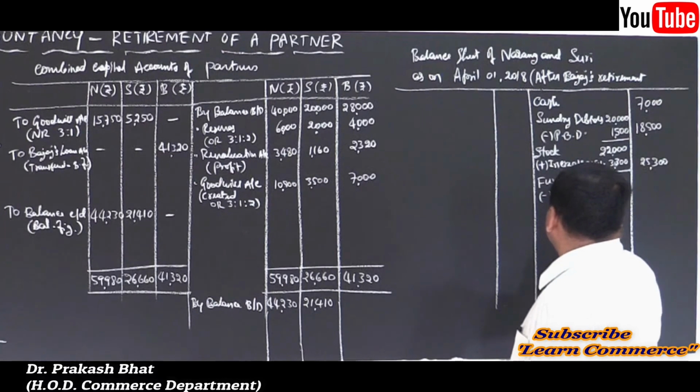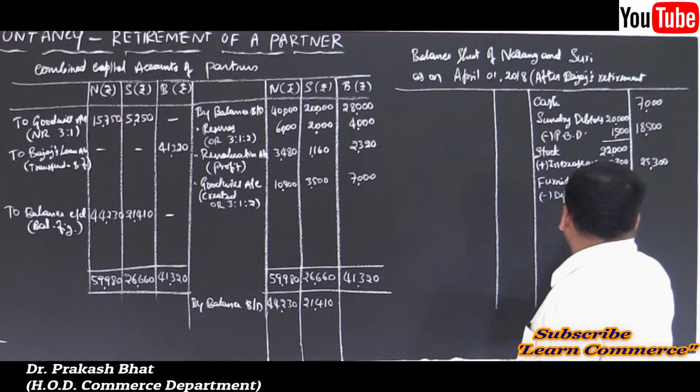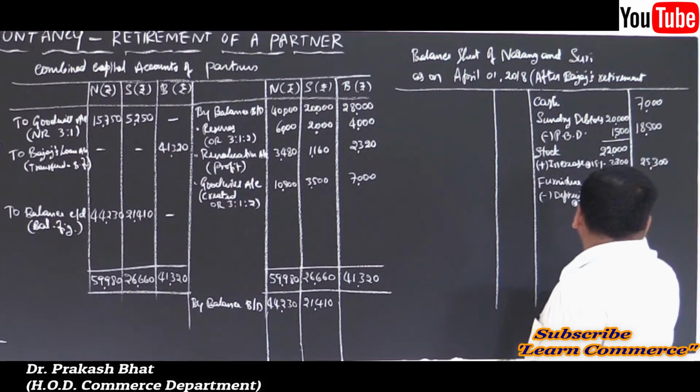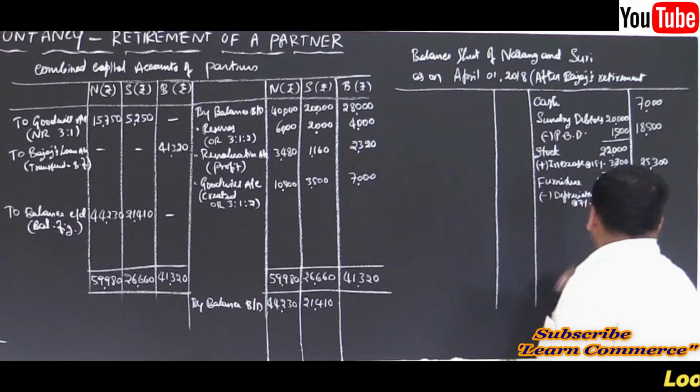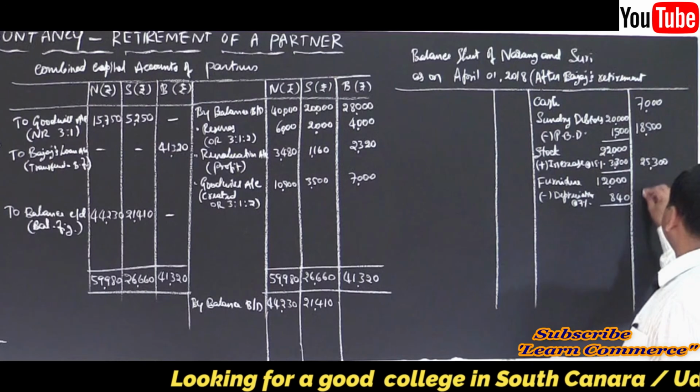Deduct it, minus depreciation. What is the percentage of depreciation? Furniture, 7%. So, at the rate of 7%, 840, correct. Deduct it and write the net amount, 11,160.